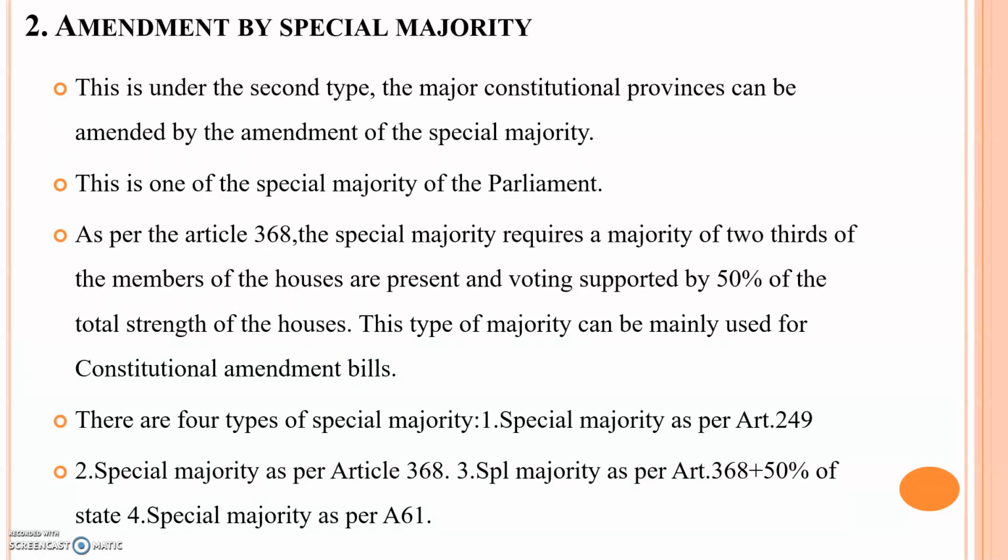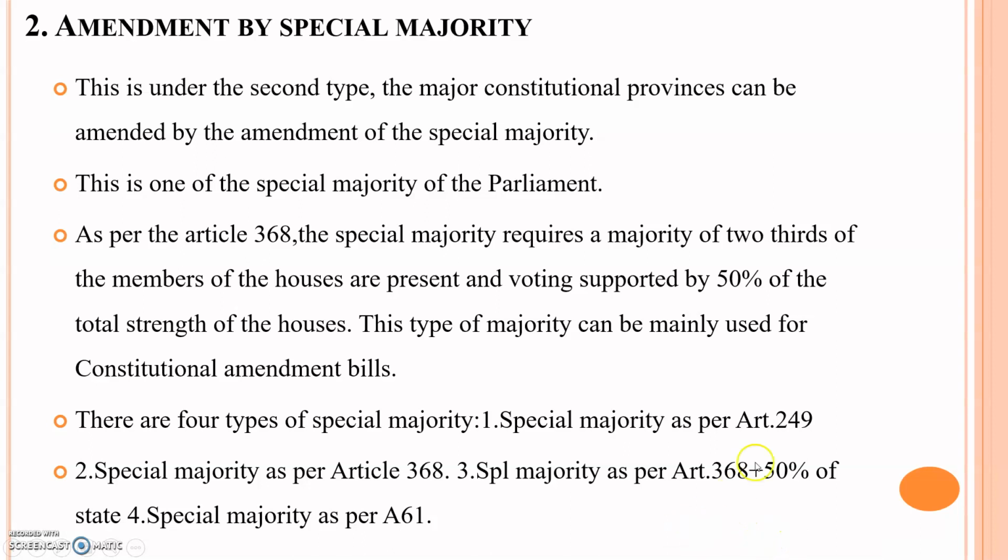Amended by special majority. Special majority deals with two-thirds of the members of the parliament, Lok Sabha and Rajya Sabha, present and voting, and 50% of the members supporting the provisions. The special majority can be of four types.